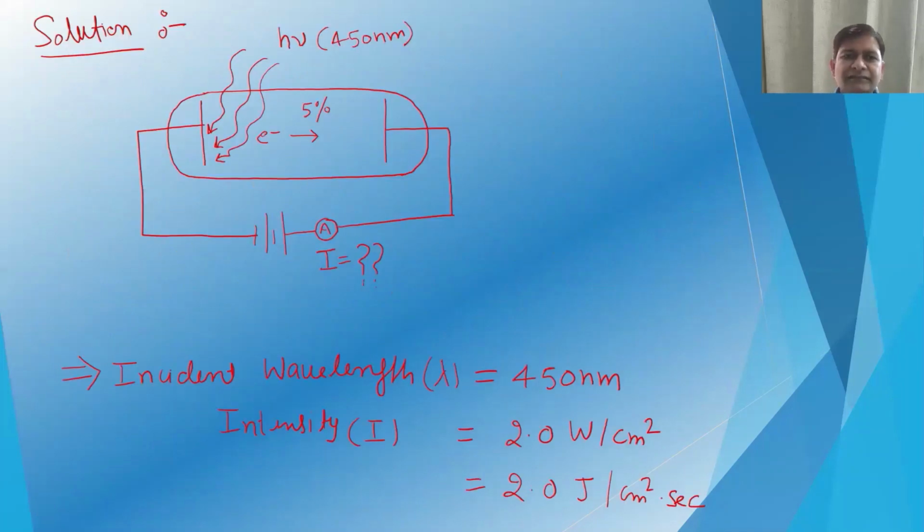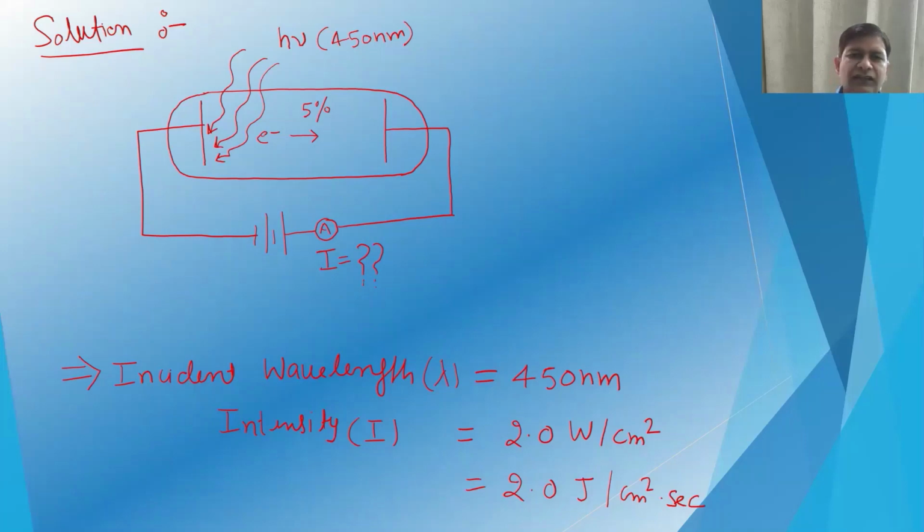So let us see. In the schematic diagram, you can see there is an emitter plate where 450 nanometer photons are shined, and then electrons are emitted. But only 5% of the incident photons are converted into electrons. So we have to calculate the amount of current flowing in the outer circuit. The incident wavelength is 450 nanometer and the intensity is 2 watt per centimeter square.